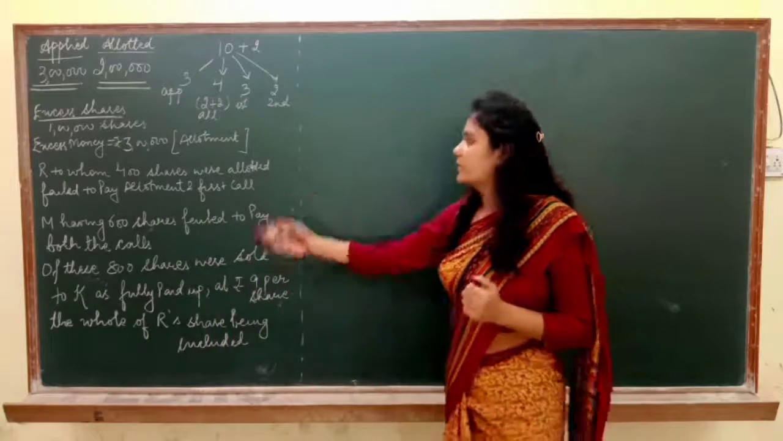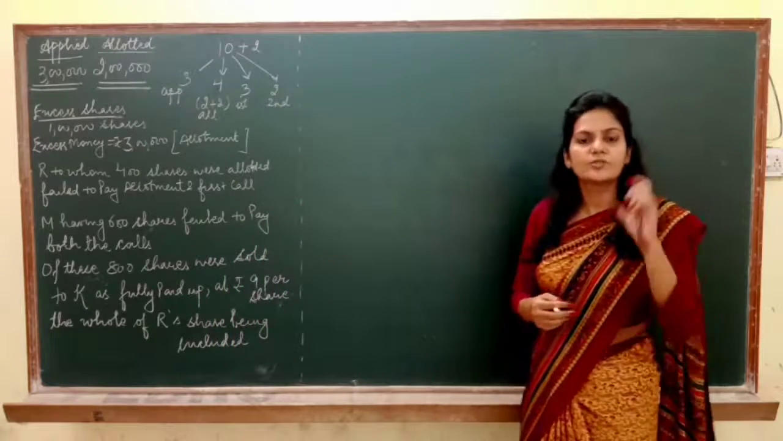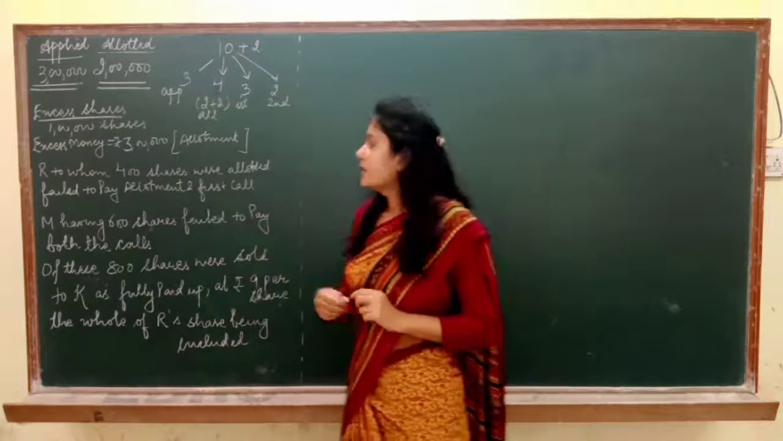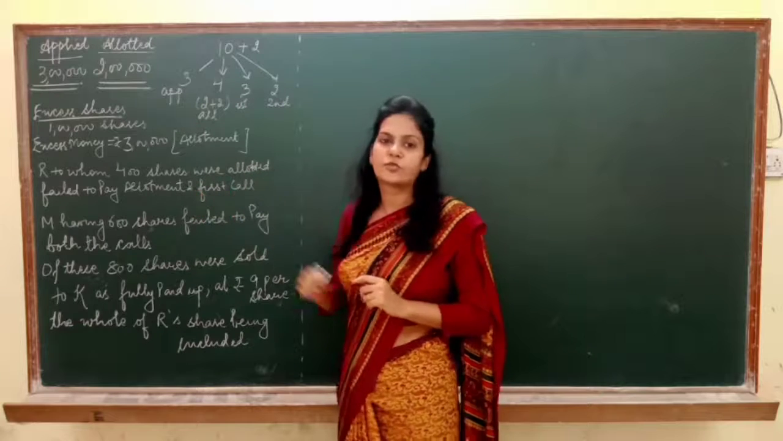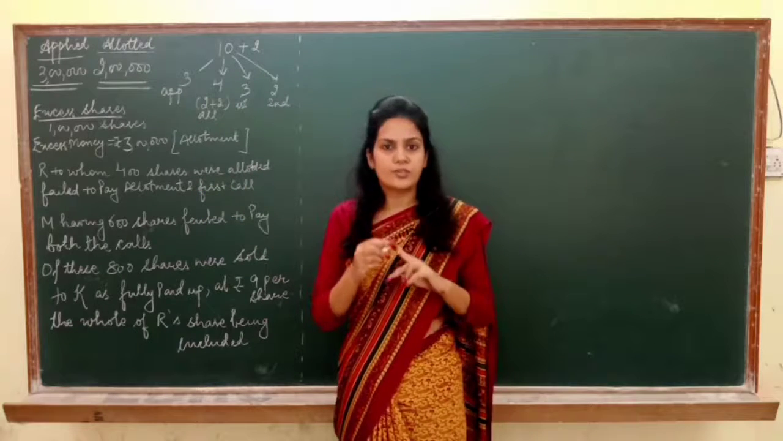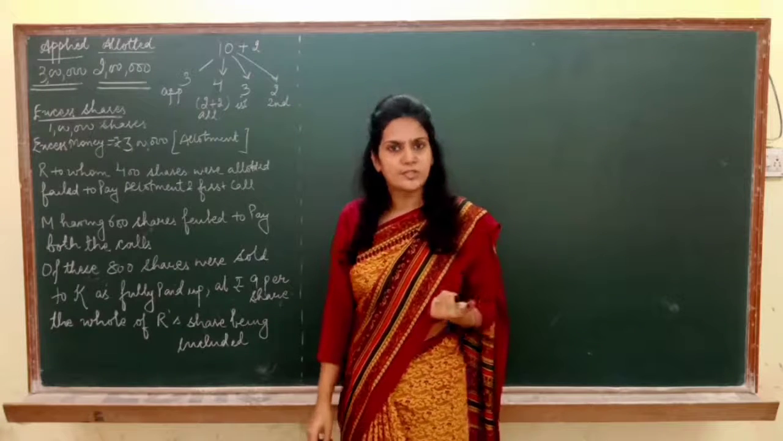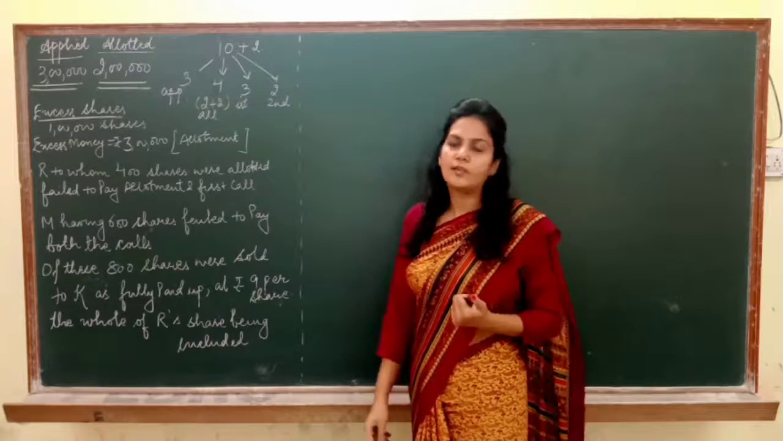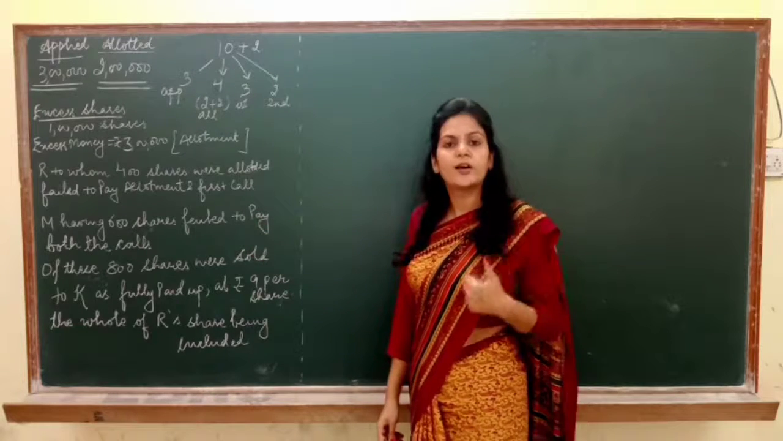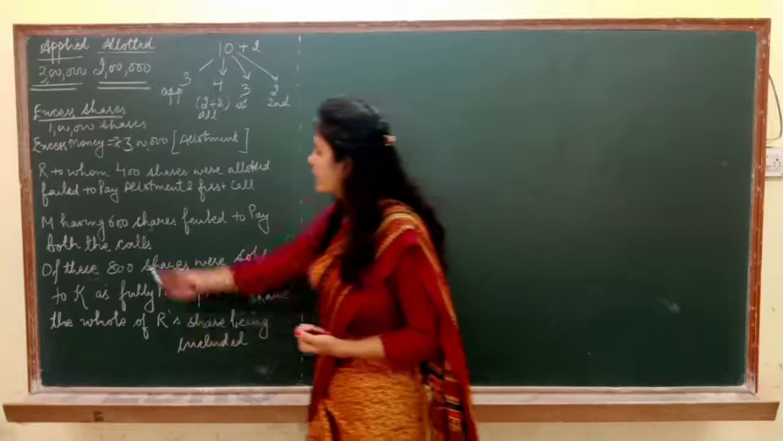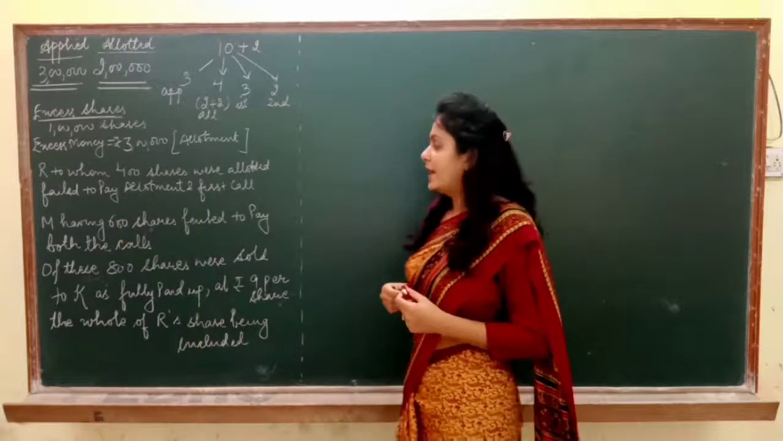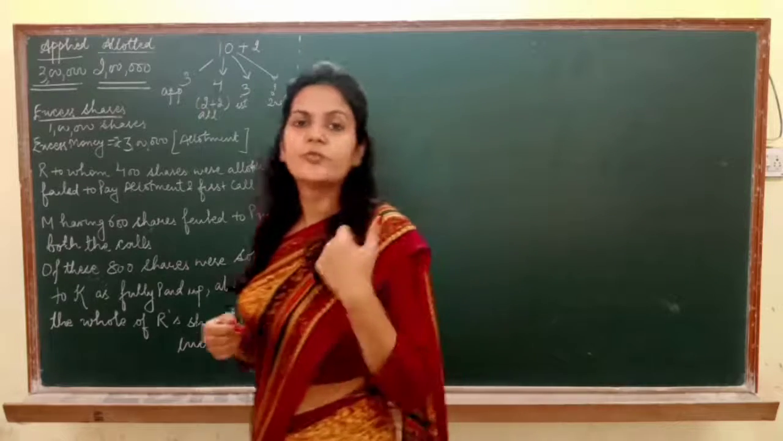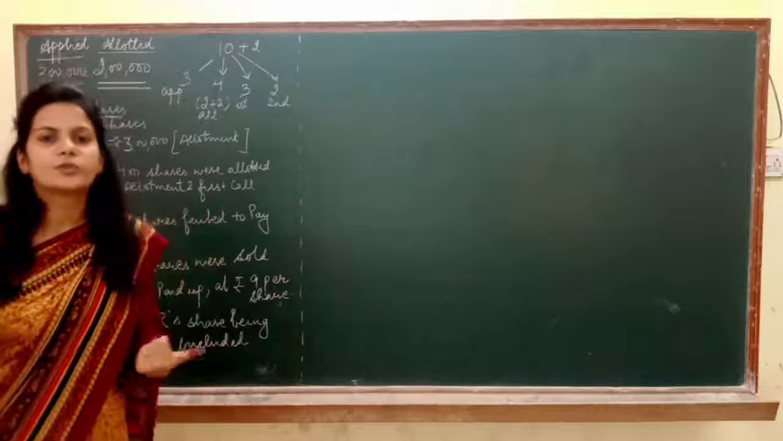Now what else is given in the question? That there is a shareholder whose name is R. Okay, R is having 400 shares and R did not pay allotment and first call. It means he failed to pay allotment and first call, so we have to forfeit his shares. It means that our shares were forfeited after first call. In case of M, who is another shareholder, he is having 600 shares and he could not pay first call and final call both. He didn't pay. So we forfeited his shares after both the calls, right?